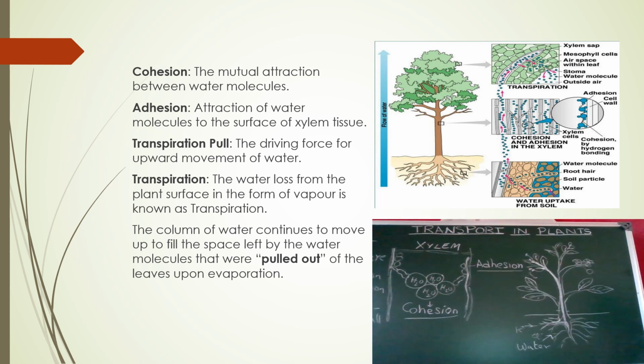Because of the pull, this water is collected into all the leaves, and from the leaves to the mesophyll cells, and from the mesophyll cells to the stoma, where the water molecules evaporate as water vapor. This process is called the transpiration pull. Due to this transpiration pull only, the continuous flow of water takes place, and this is nothing but the ascent of sap.